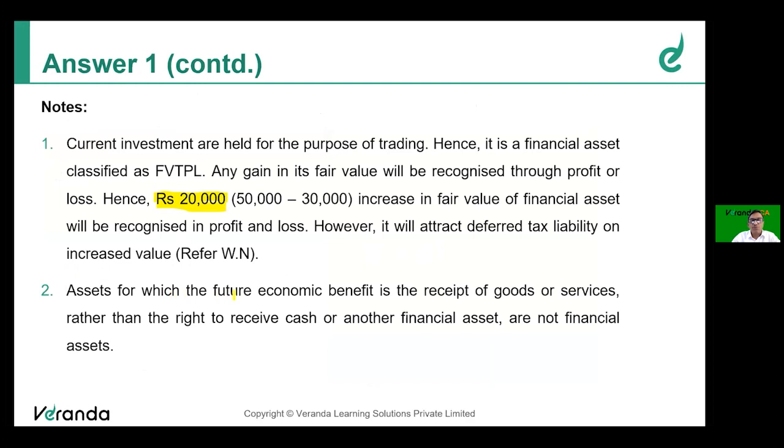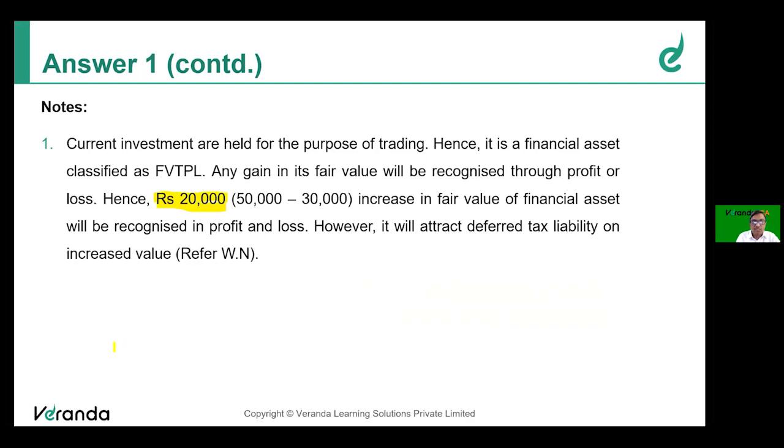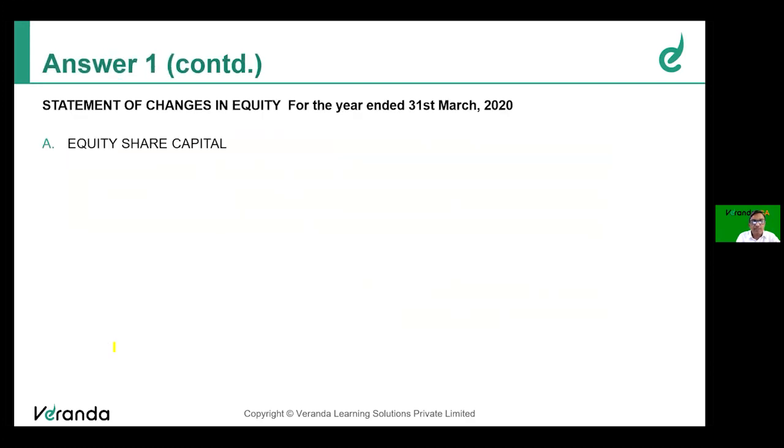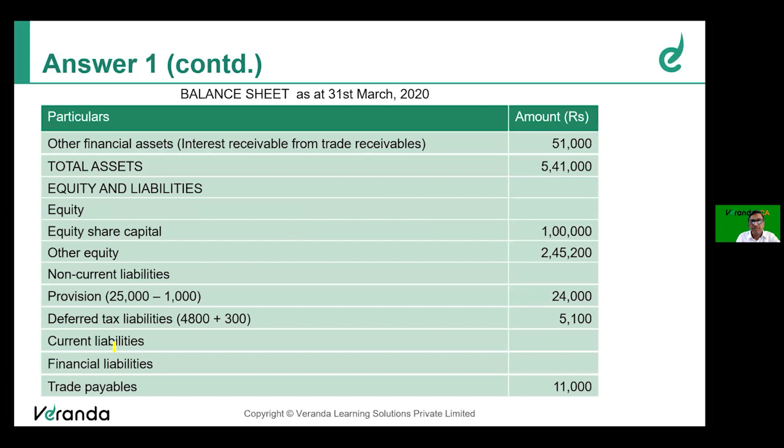Assets for which the future economic benefit is receipt of goods or services, rather than the right to receive cash or another financial asset, are not financial assets. You should not show it under financial assets. You show it as a capital advance, because we paid money and we'll be receiving goods or some services. So they cannot be classified as financial assets. It should be shown as part of the other assets, separately stating that it is a capital advance. Therefore, that is shown separately in the financial statements.